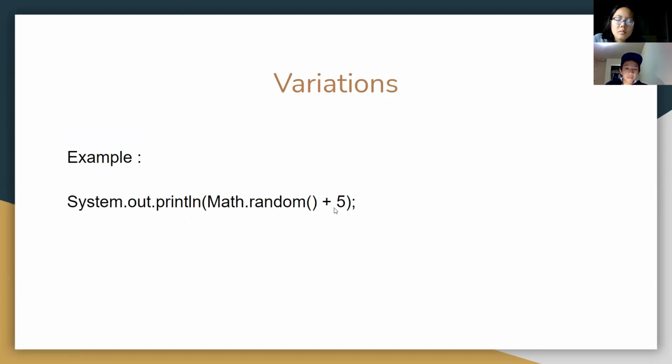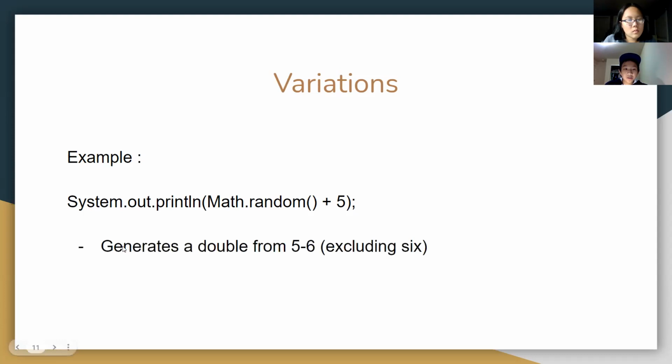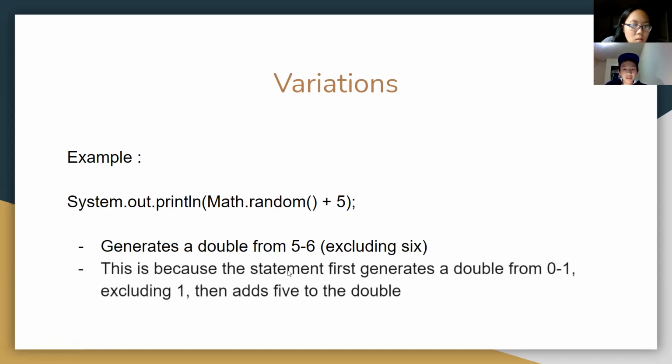All right, here's the second variation. System.out.println(Math.random() + 5). Before we were multiplying by a number, but now we're adding a number. It's pretty similar, but it generates a double from 5 to 6, excluding 6, because Math.random can't generate 1. The statement first generates a double from 0 to 1, excluding 1, and then adds 5 to the double.